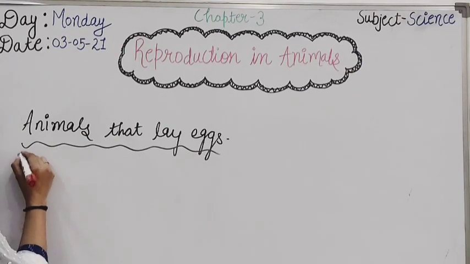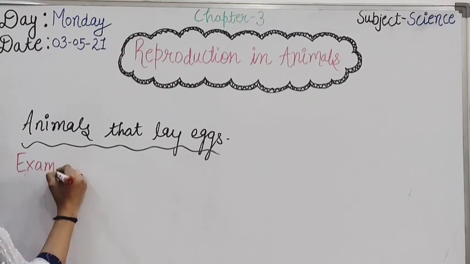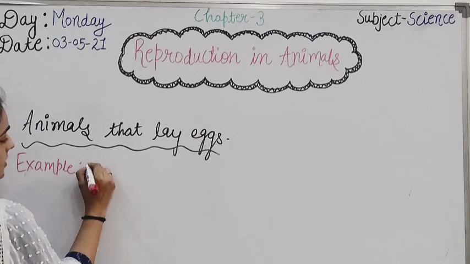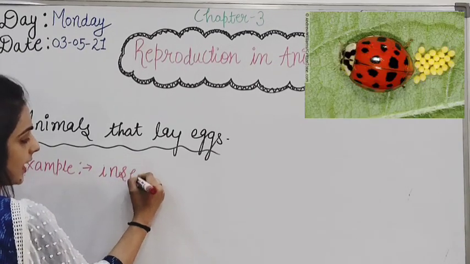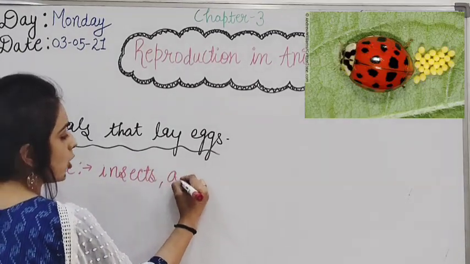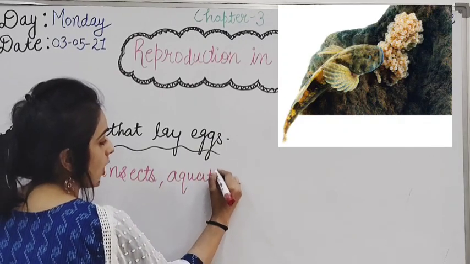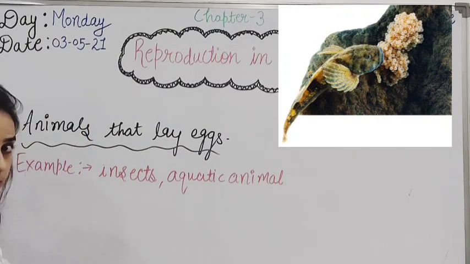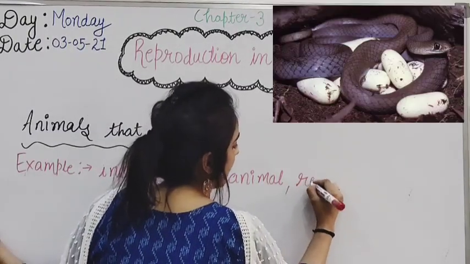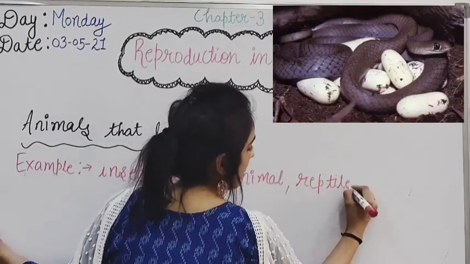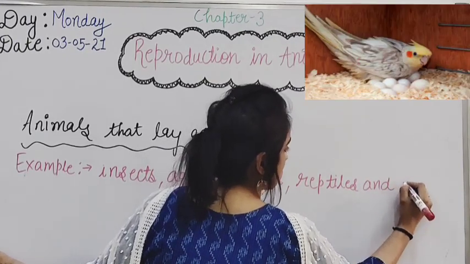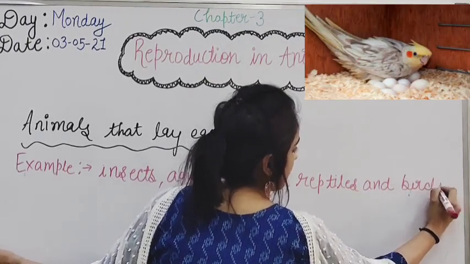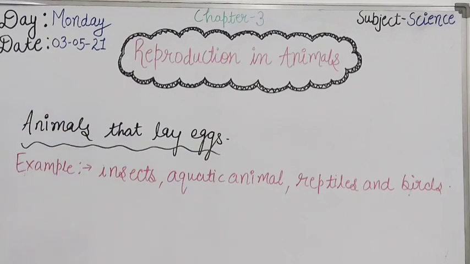Now let's come to the animals that lay eggs. Some examples are insects, aquatic animals, reptiles and birds. Aquatic animals are those which live in water.